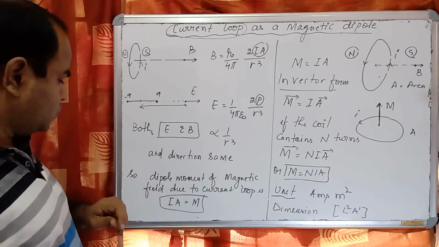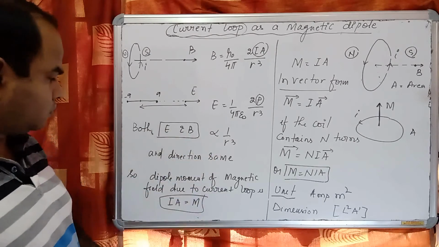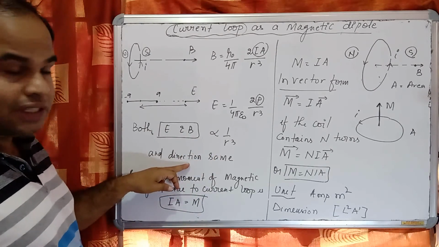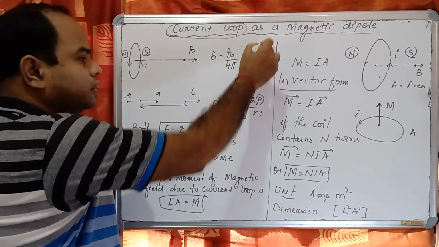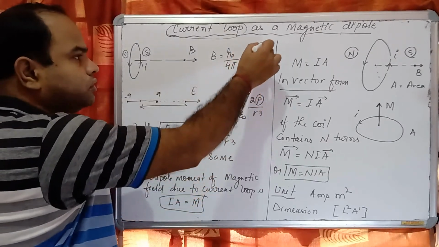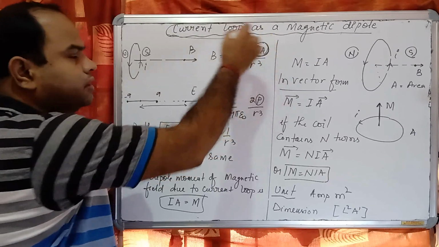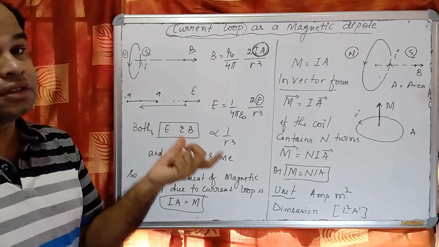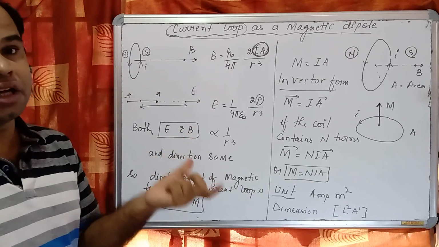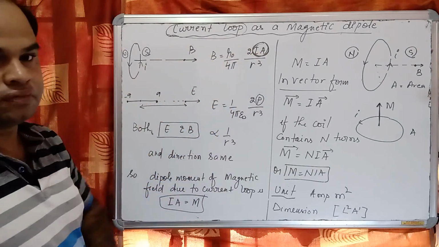If you compare these two, both E and B are inversely proportional to R cube and the direction is the same. So we can say this quantity I into A can be considered as a magnetic dipole moment.